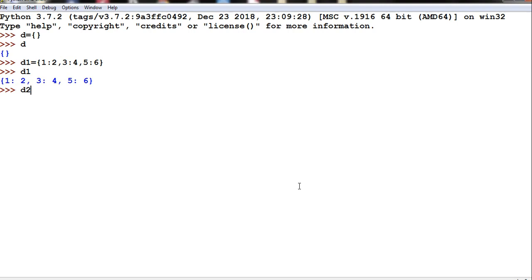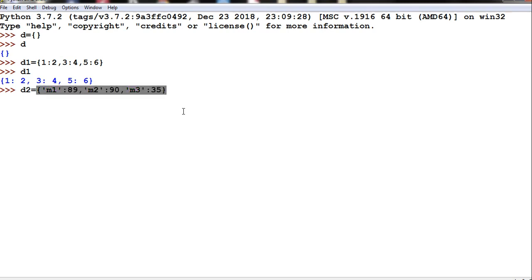Instead, now I will declare my dictionary like this. As I told, string M1, okay, having the marks 89 comma M2 colon 90 comma M3 colon 35.